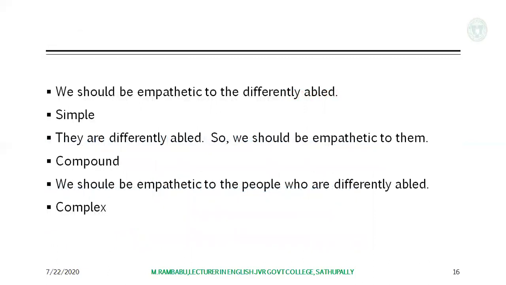Now look at the sentences here. We should be empathetic to the differently abled, simple sentence form. The same can be expressed in compound and complex. They are differently abled, so we should be empathetic to them. And we should be empathetic to the people who are differently abled. This is in complex sentence form.